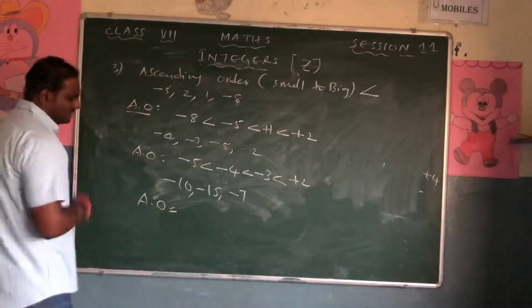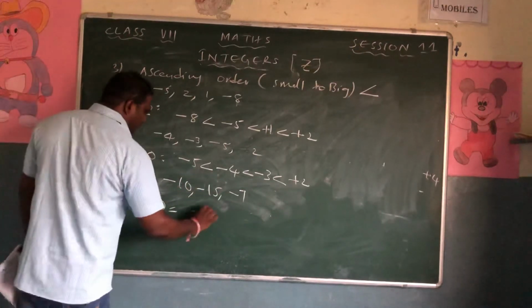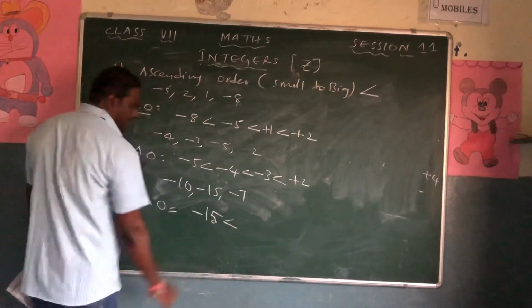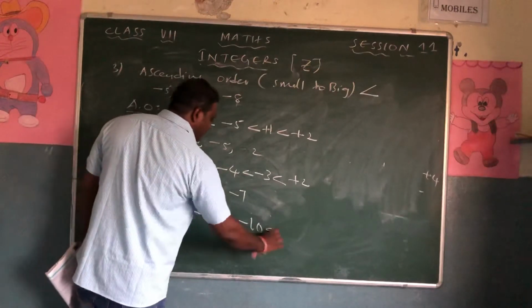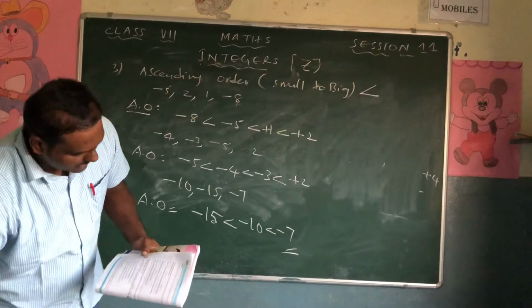Now look at this: minus 10, minus 15, minus 7. You know which is smaller? No doubt minus 15 is smaller than minus 10, is smaller than minus 7. Got it? So this is question number 3.